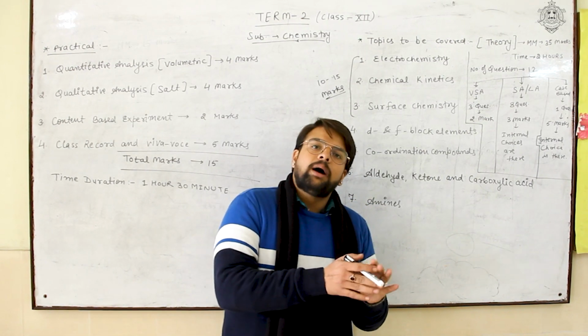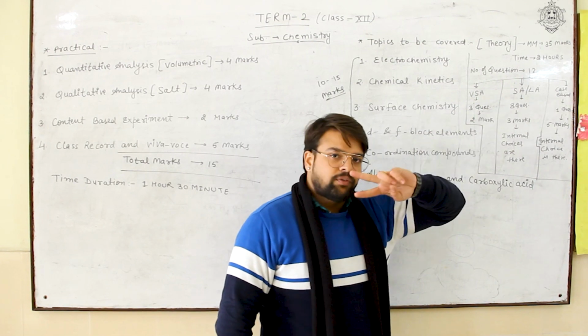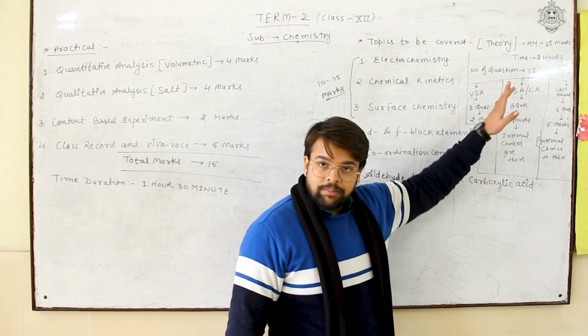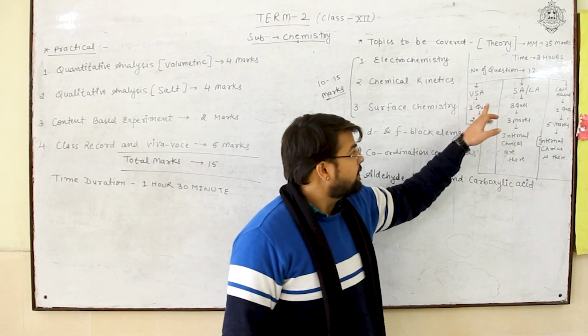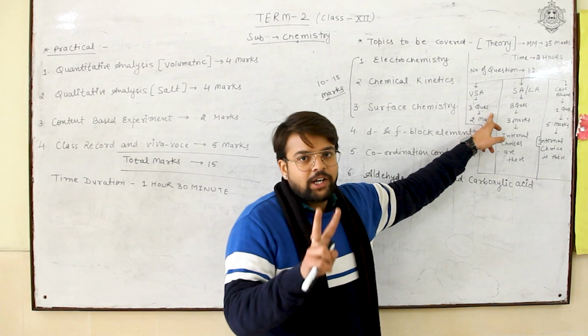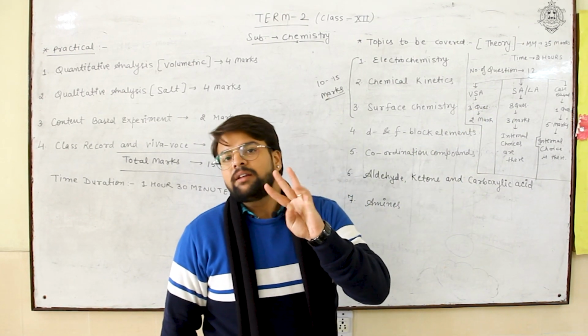Now if we talk about the theoretical paper, then there will be time allowed of 2 hours and number of questions will be 12, from which we can say very short answer type. There will be 3 questions, each carrying 2 marks. That means a total of 6 marks will be in the starting 3 questions.